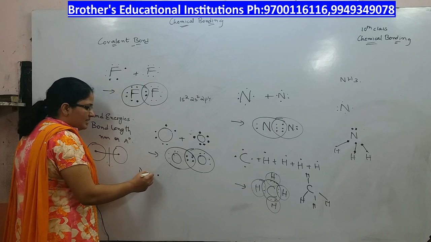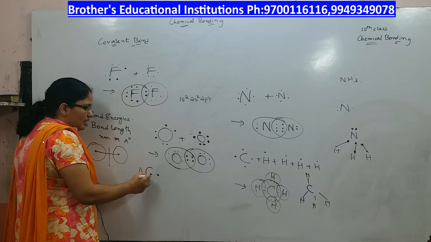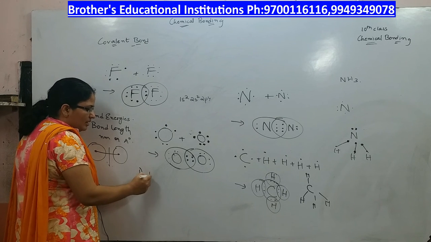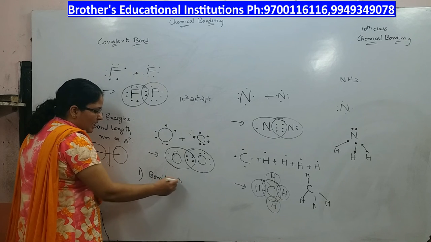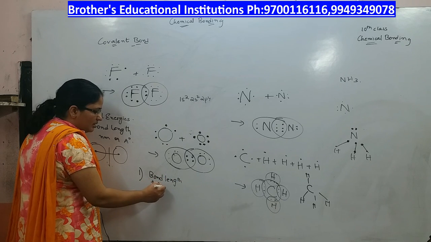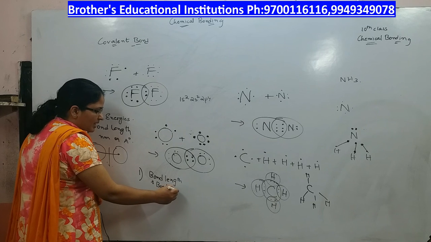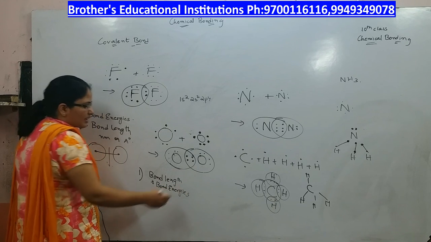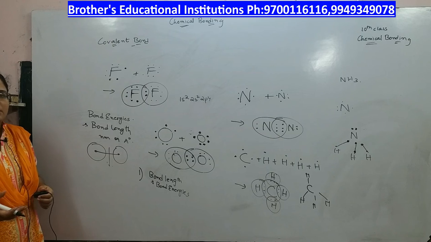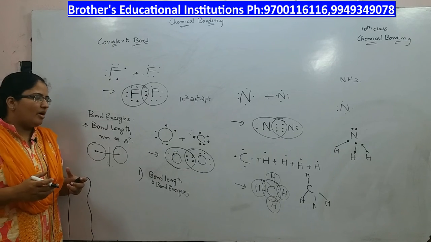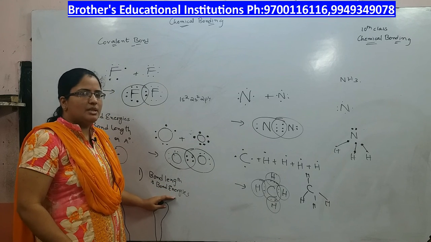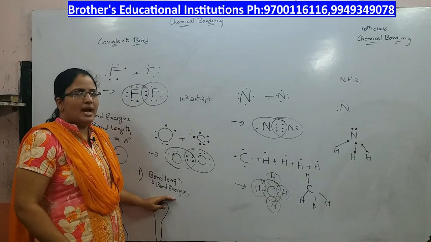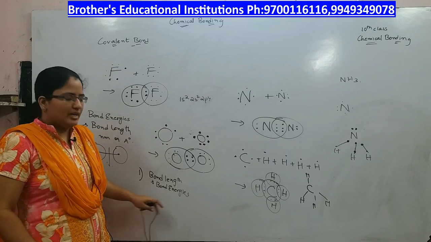Whenever atoms share an electron, the bond length and bond energies should be the same even though we are taking different atoms. Even though we are taking the bond formation between different atoms, the bond length and the bond energies must be the same for all the atoms, but it was found to be different.